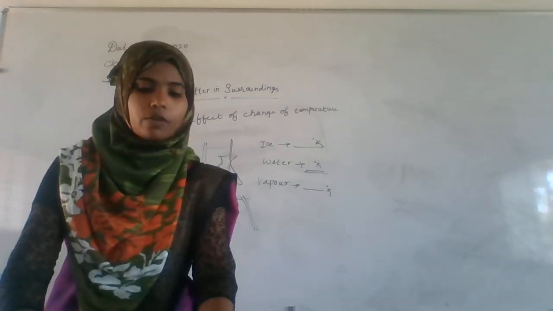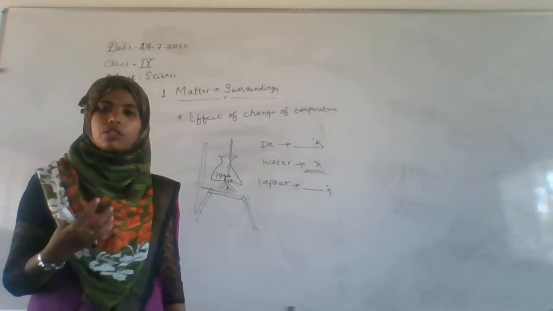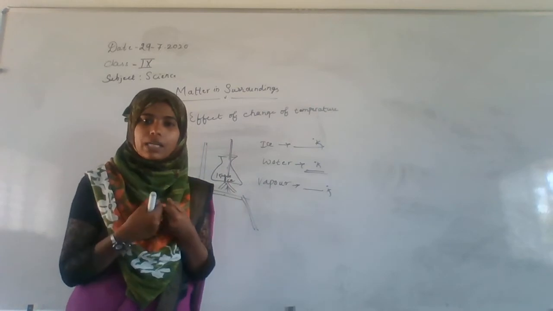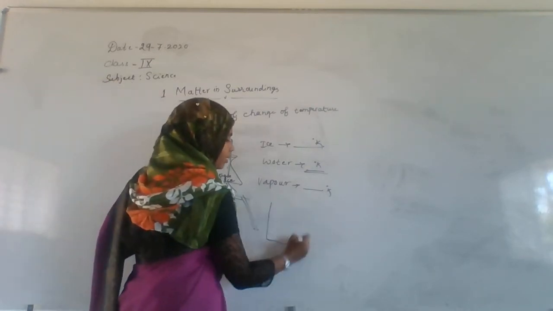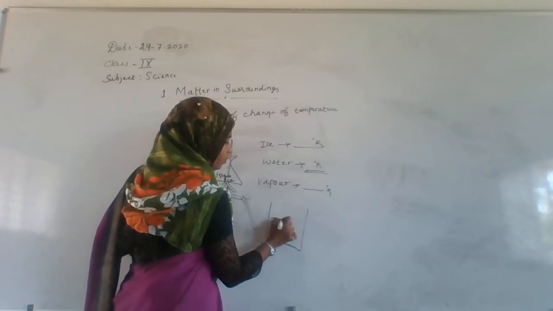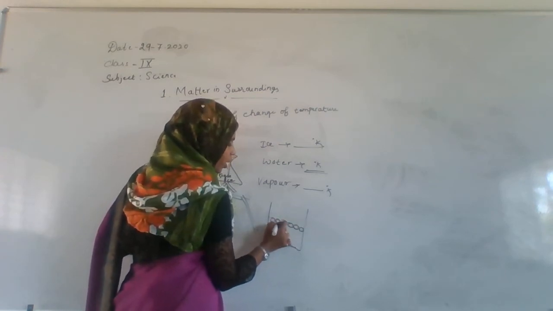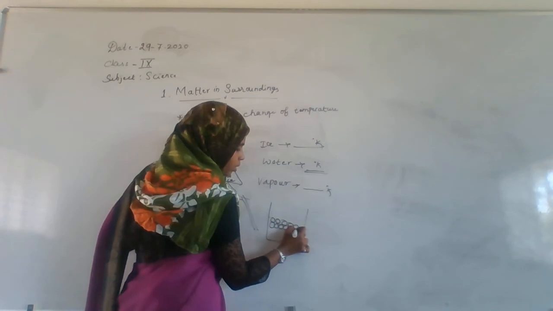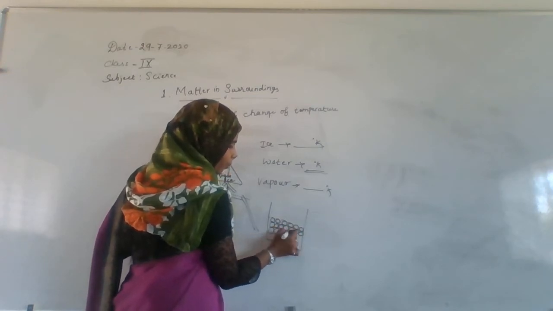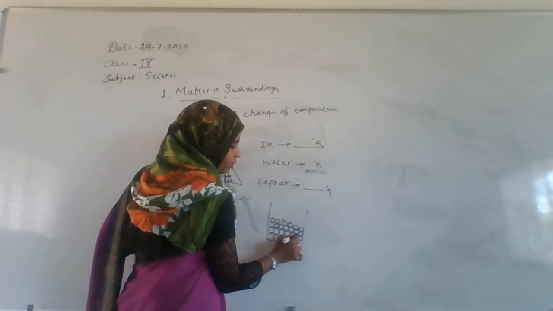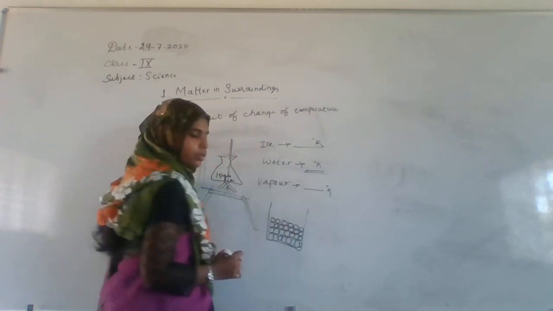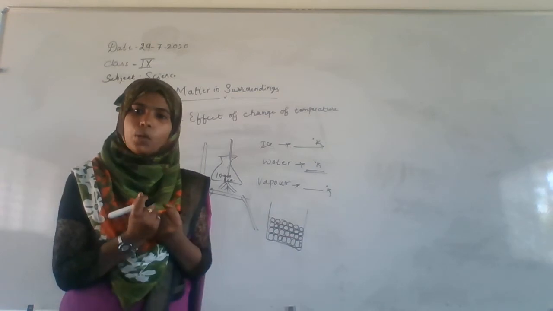You already know that whenever the matter is in solid state, all the particles are joined together in a dense form. All the particles of matter are bonded together.